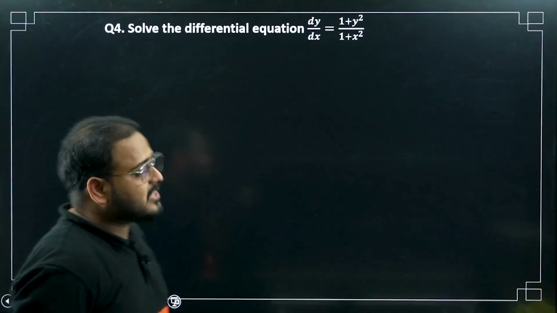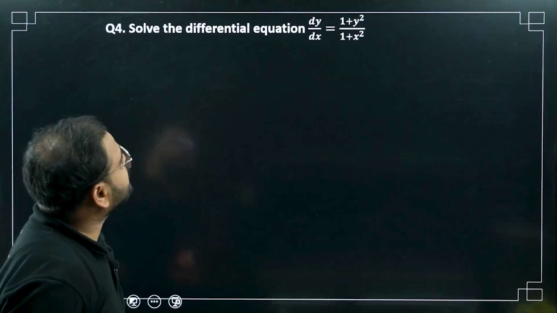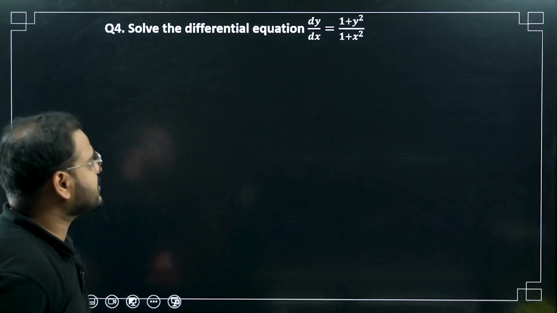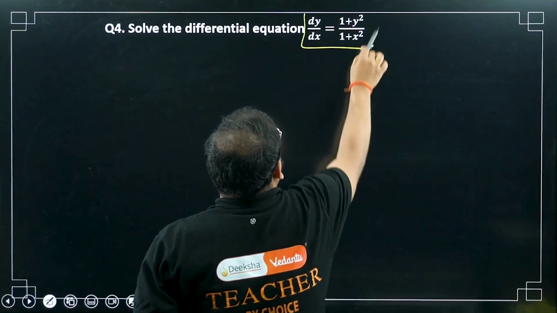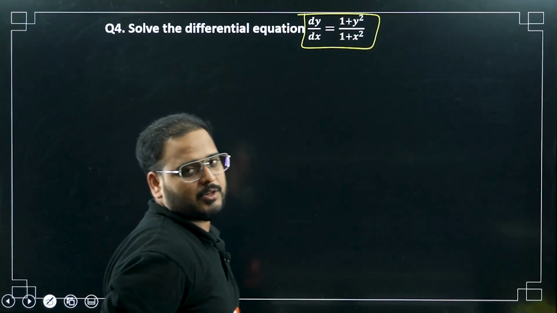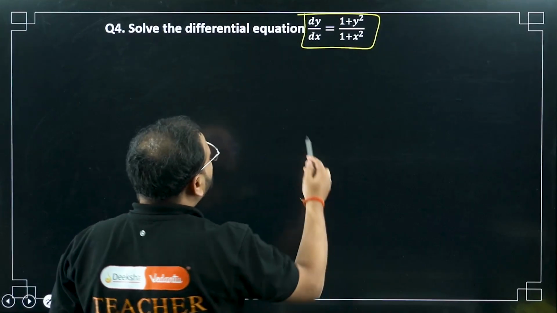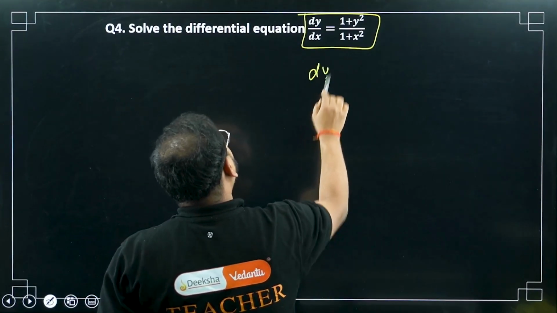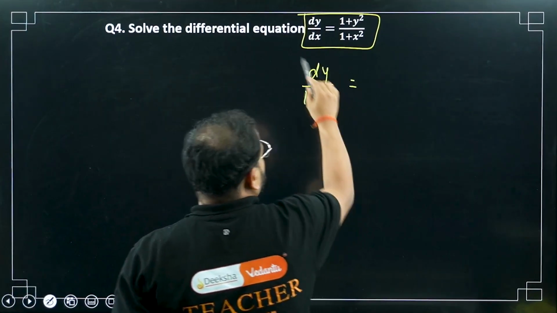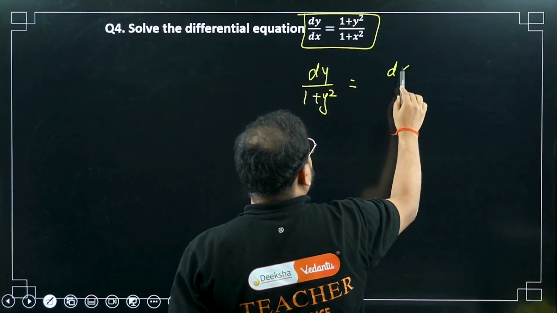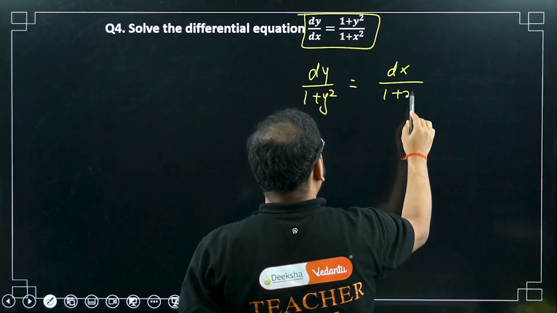Solve the differential equation dy by dx equals 1 plus y square upon 1 plus x square. Okay. Looks complicated, but I know that a few of you must have got the answer by now for this particular question. Yes? It's simple only, no? Bring this 1 by y square over here. And for this, bring this dx over there. Now after this, apply integral on both sides.